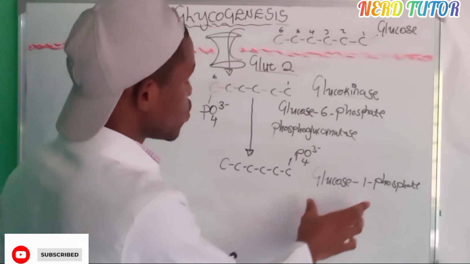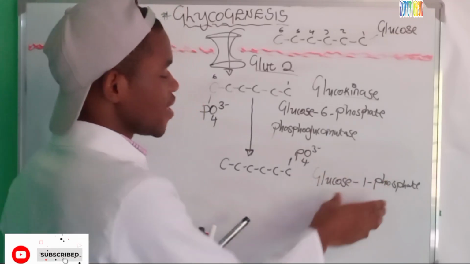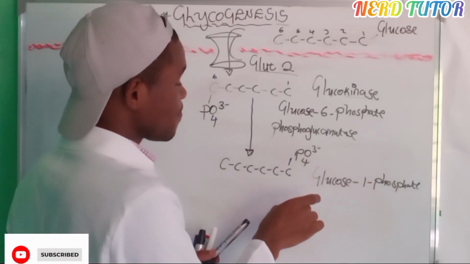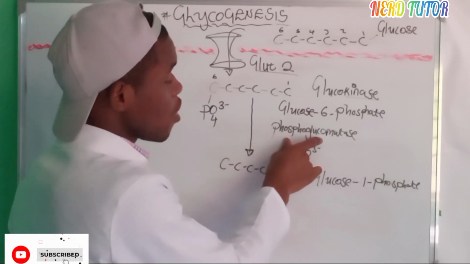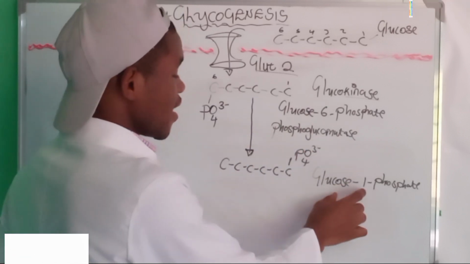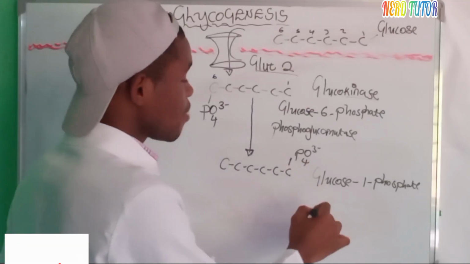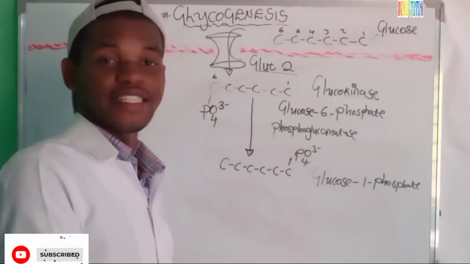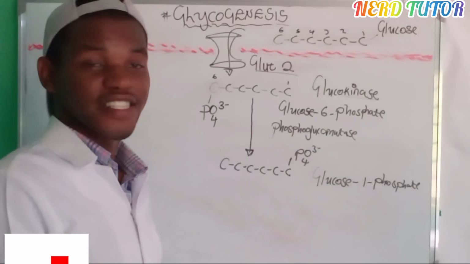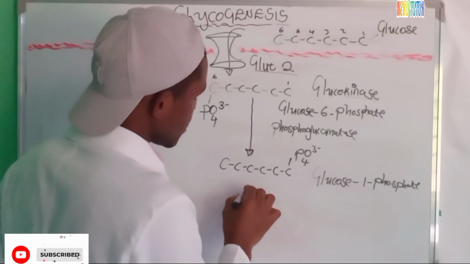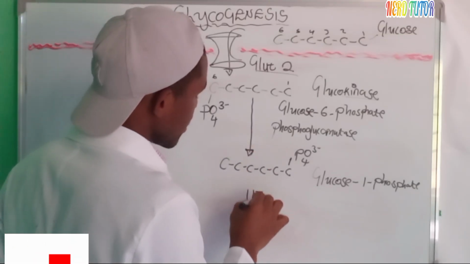The glucose 1 phosphate that has been made by that enzyme, phosphoglucomutase, will now be combined with another molecule present in the cytosol of liver cells. We call that uridine triphosphate.